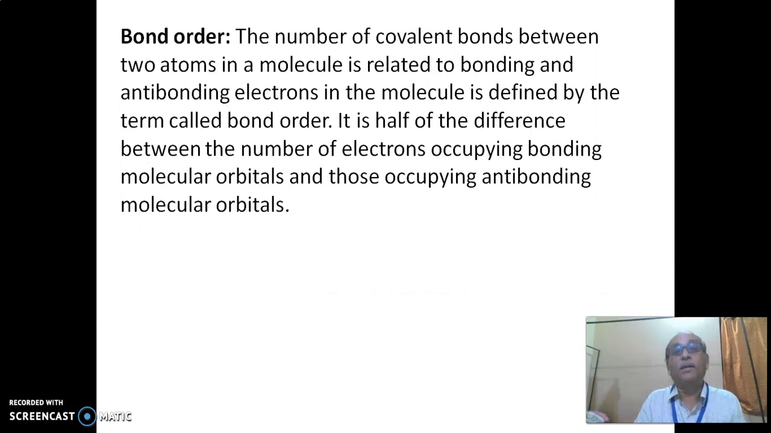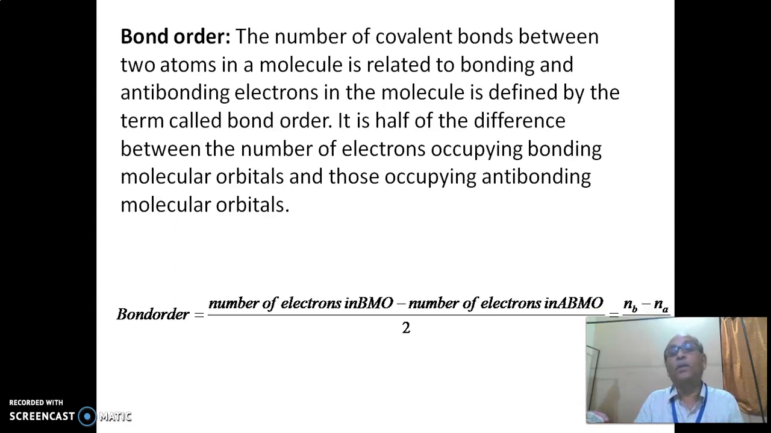So, bond order. The number of covalent bonds between two atoms in a molecule, related to the bonding and anti-bonding electrons in the molecule, is defined by a term called bond order. It is half of the difference between the number of electrons occupying the bonding molecular orbitals and those occupying the anti-bonding molecular orbitals. This is given as an equation: bond order is equal to the number of electrons in the bonding molecular orbitals minus the number of electrons in the anti-bonding molecular orbitals, divided by 2.